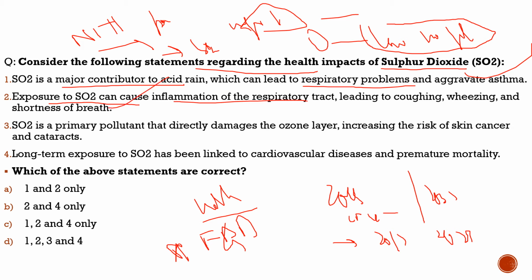Third statement, SO2 is a primary pollutant that directly damages the ozone layer, increasing the risk of skin cancer and cataracts. Totally incorrect. It does not damage the ozone layer, but what damages the ozone layer are chlorofluorocarbons. So this statement is totally incorrect. Fourth statement, long-term exposure to SO2 has been linked to cardiovascular disease and premature mortality. 100% correct. So with respect to this question, the correct statements are statement 1, statement 2 and statement 4, which is option C.